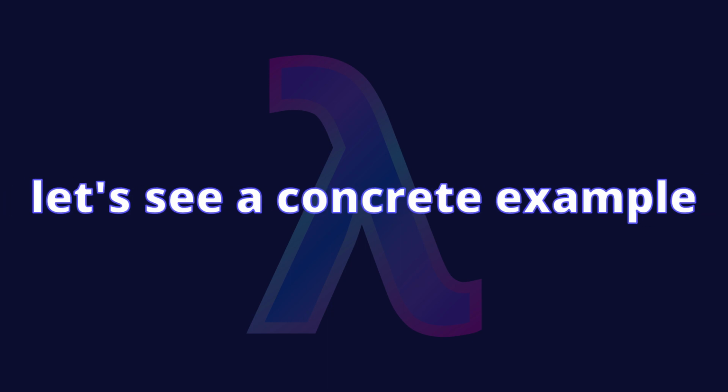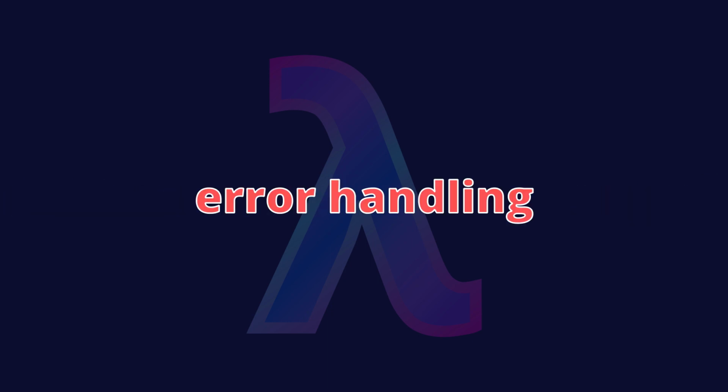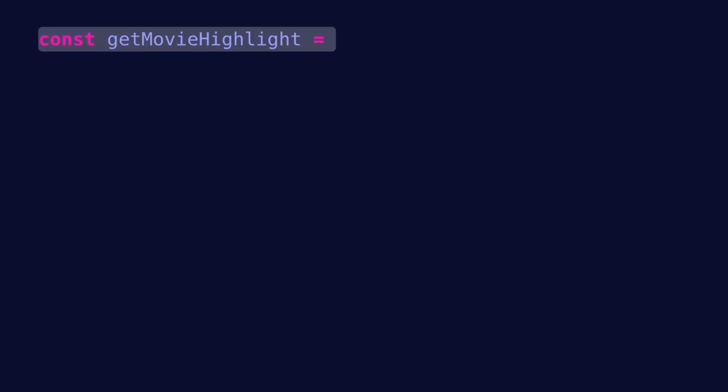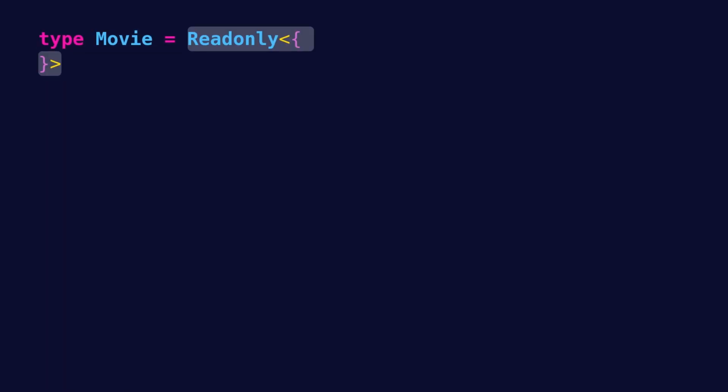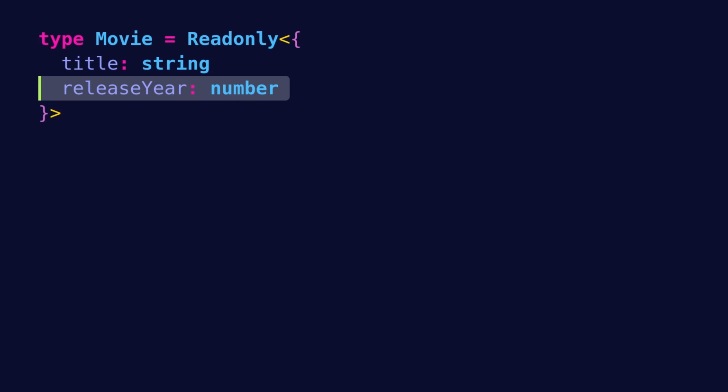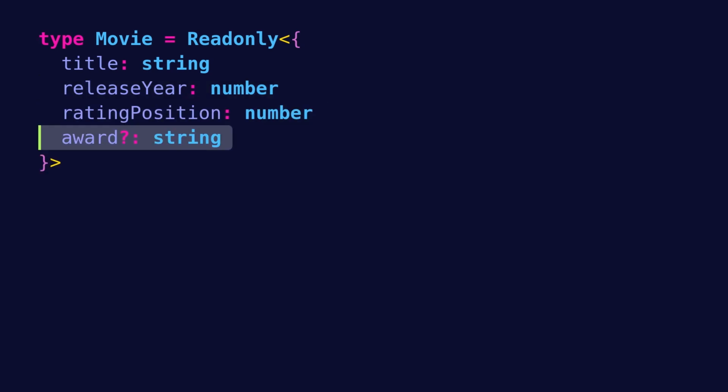Let's see a concrete example of how we can do error handling with Option. Let's say that we want to define a function, getMovieHighlight, which takes a movie and returns a string with a highlight of that movie. Now, movie is defined as an object that has a title, a release year, a rating position, and an optional award.